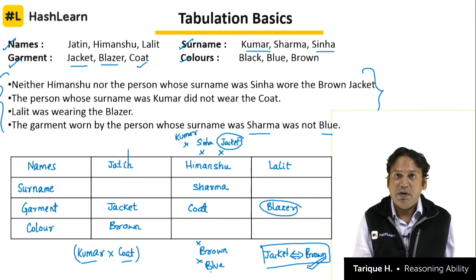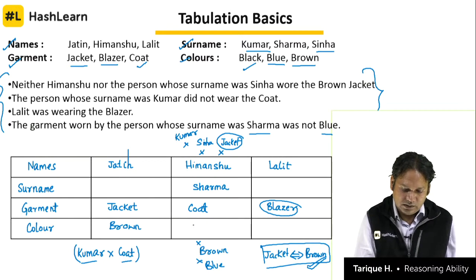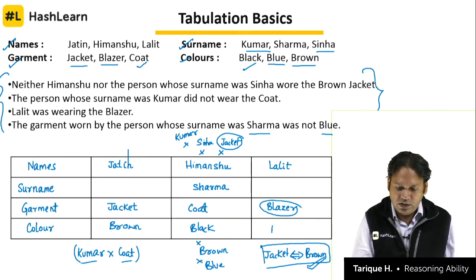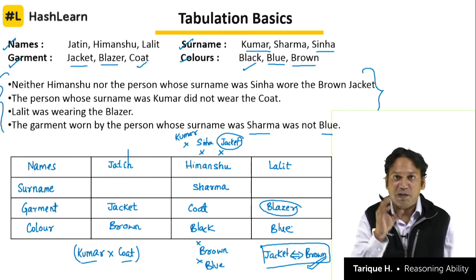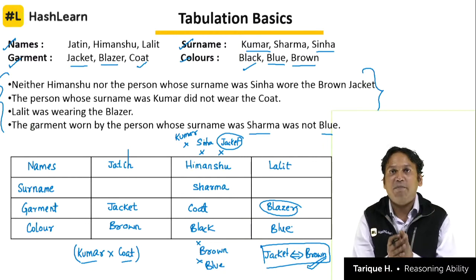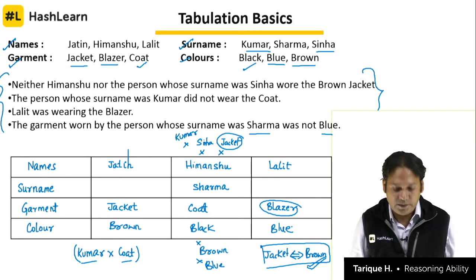It is not brown. It is not blue. What is left? It's not brown, not blue. So what is left? Black. So this is black. This is brown. This is blue. Everything is done now. You see how everything falls into place like a game. Once you put one piece properly, everything else fits in properly. That is what puzzles are all about.